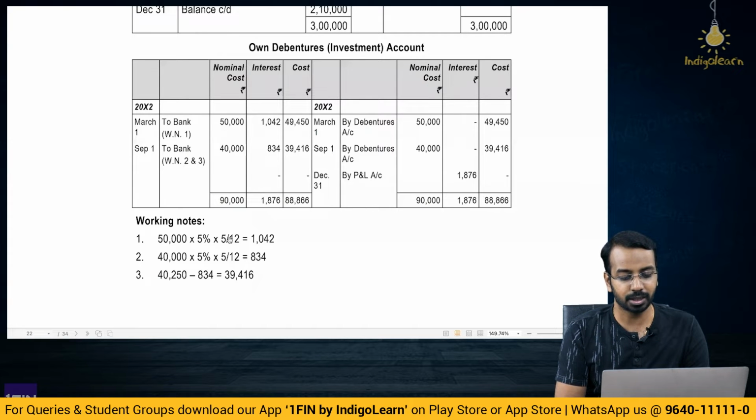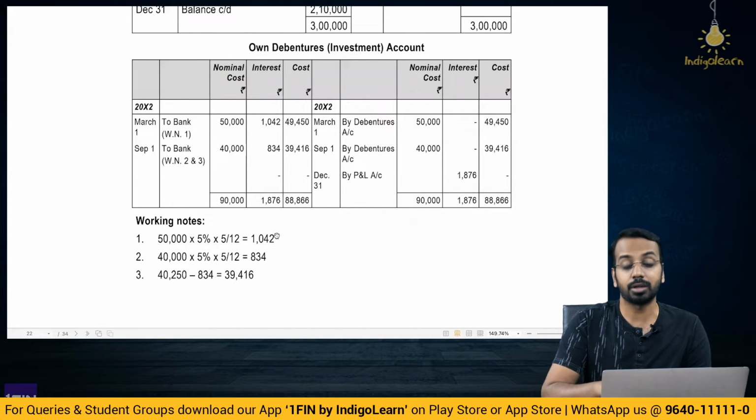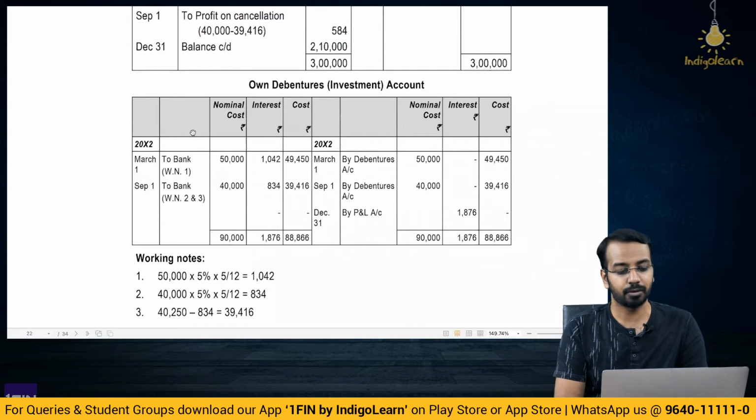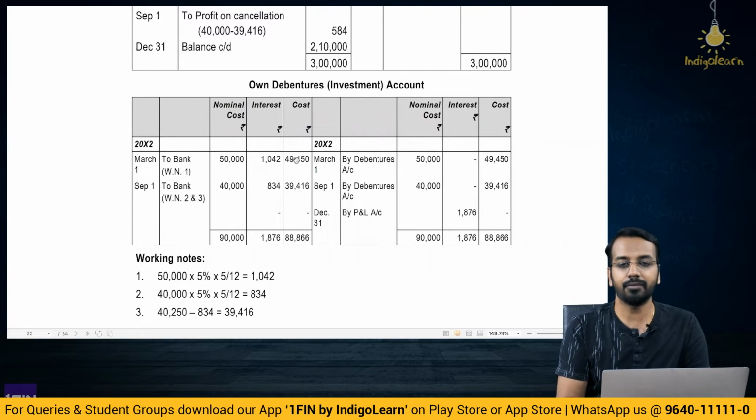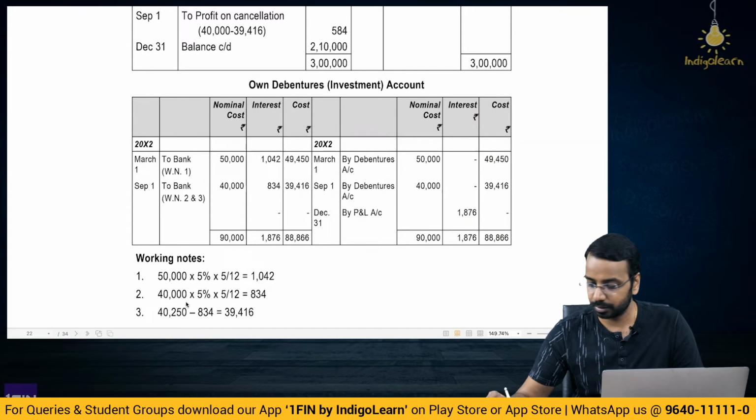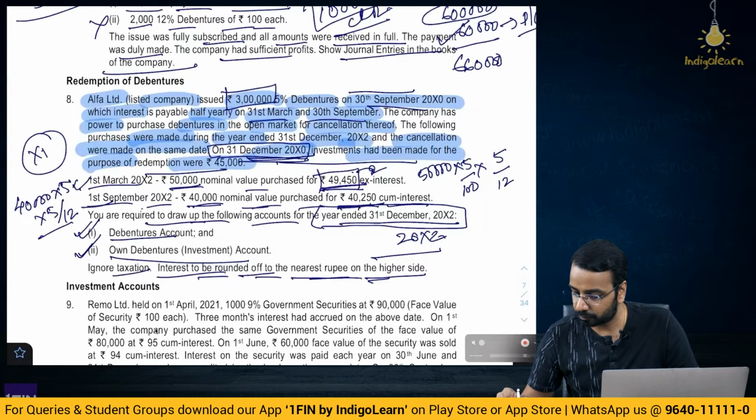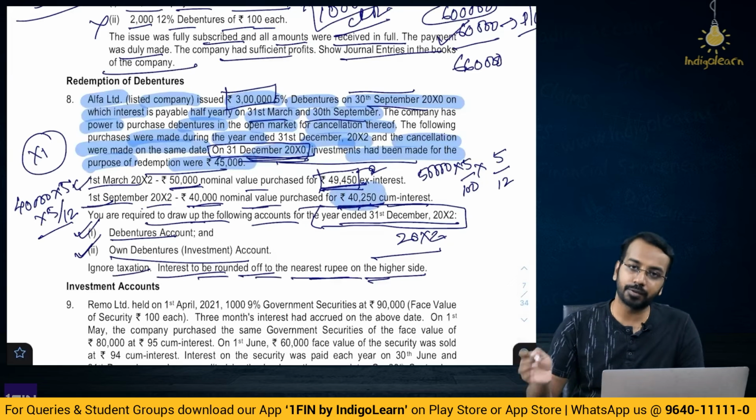50,000 into 5% into 5 by 12, 1042. So 1042 is the interest paid. Now when you prepare the own debentures investment account, on 1st of March to bank, nominal value 50,000, 49,450 is towards the debenture and 1042 is towards the interest. And on 1st of September, you paid how much? You paid 4250. This 4250 includes interest.